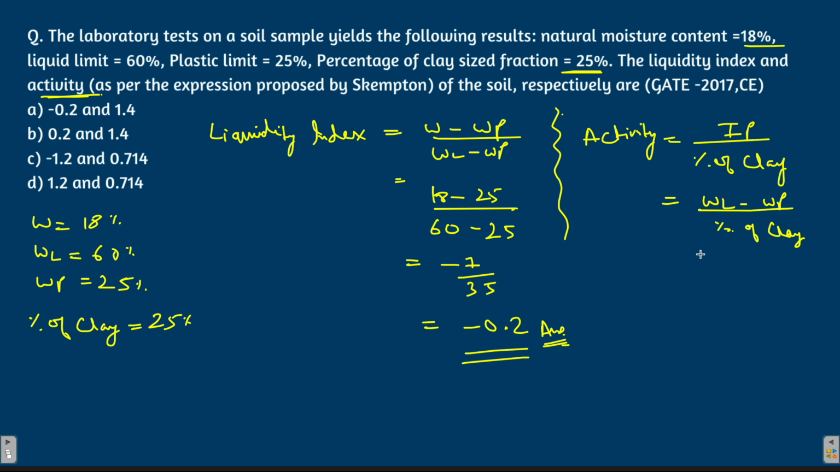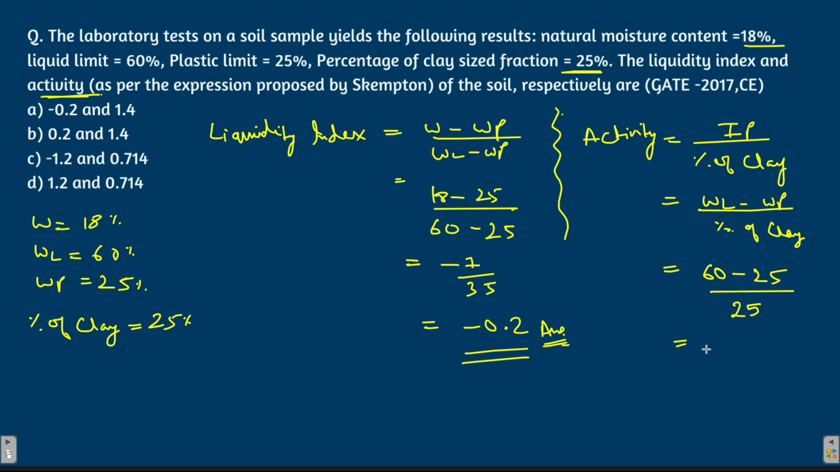So what is IP? It is liquid limit minus plastic limit. Liquid limit is given as 60%, plastic limit is given as 25%. Everything is given to you. And how much is clay? Clay is given as 25%. You just have to solve this and you will get the answer.